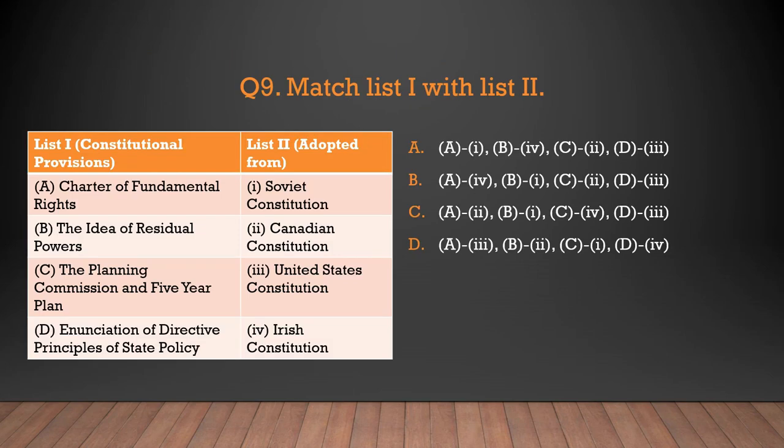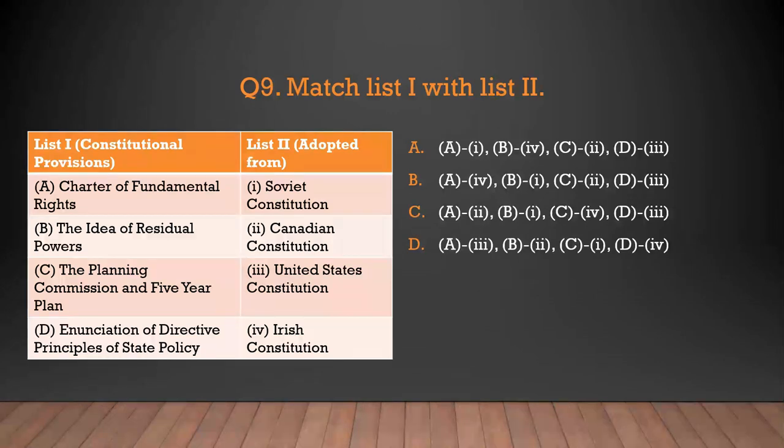Question number 5. Now on average you will find 2 to 3 questions like this: match the following. So it is match List 1 with List 2. Now, as we have discussed in the innovation video also, we don't need to check all the options. If we know even one, we can mark our correct answer.